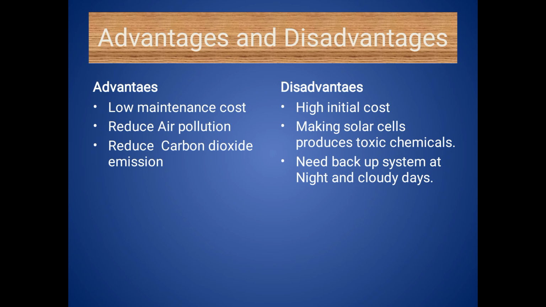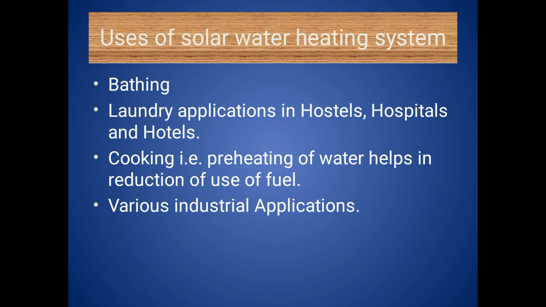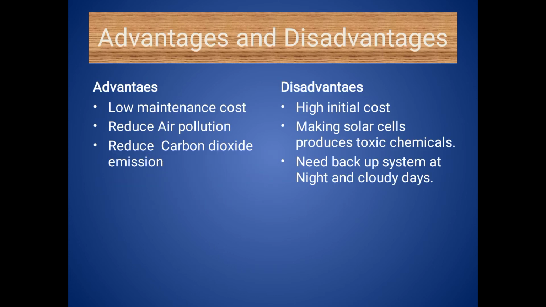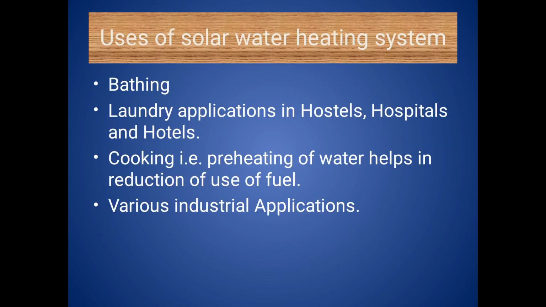Next, the disadvantages. In the disadvantages, there is a high initial cost; installation cost is high. Next, making solar cells produces toxic chemicals. Next, a backup system is needed at night and on cloudy days, that is, on cloudy days and at night no hot water is produced.